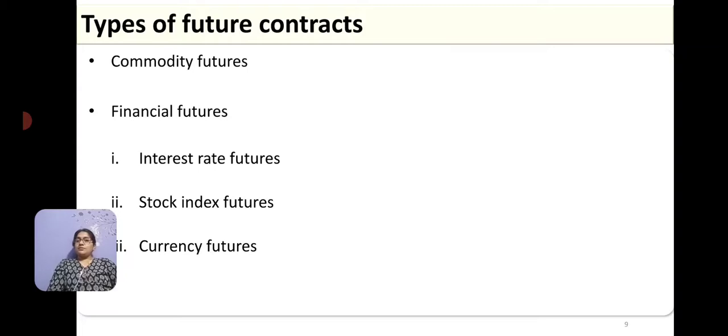Then the types of futures contracts. If the underlying asset is a commodity, then it is called commodity futures. Or if the underlying asset is a financial thing, like the interest rate, the stock index, or the currency price as part of our contract, then that is called financial futures.